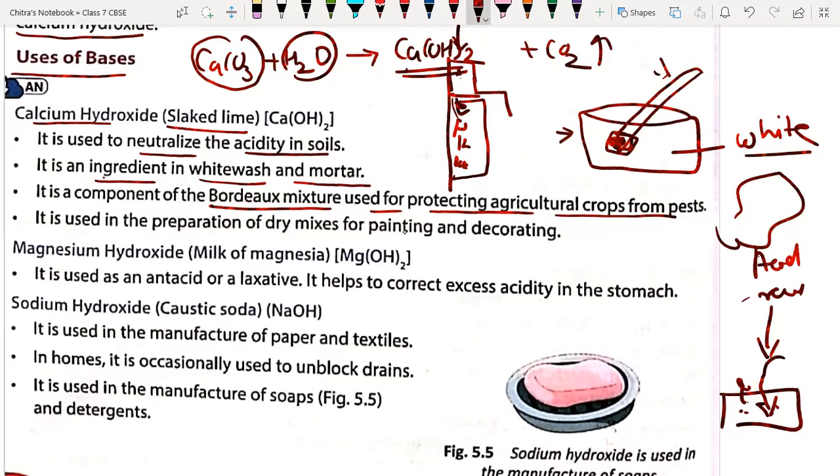Suppose here we have the crop field. Let me draw it here. We generally apply that Bordeaux mixture, a chemical, near this part of the crop field, so that whatever pests are going to enter from this area into the crop field will not enter. So these are nothing but mixtures which are made by using bases.